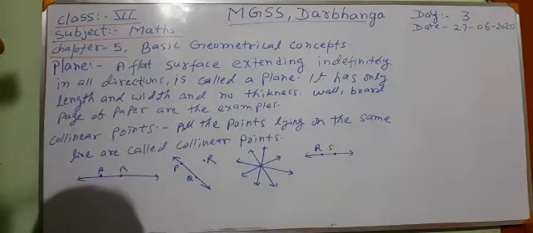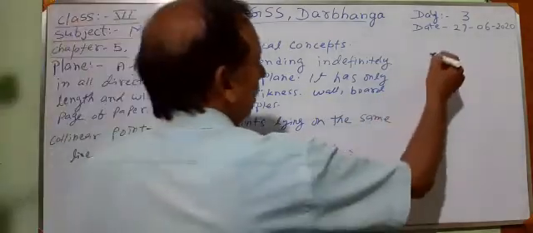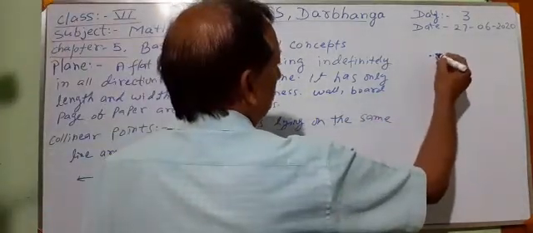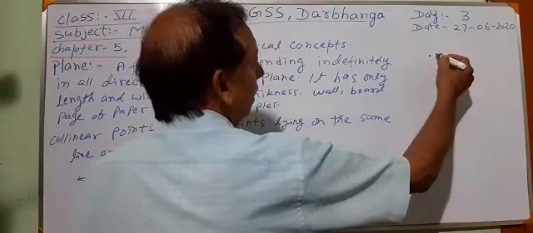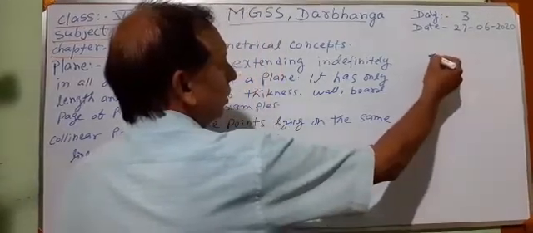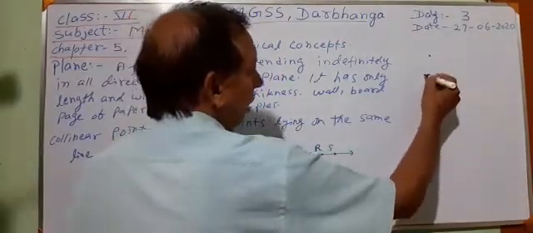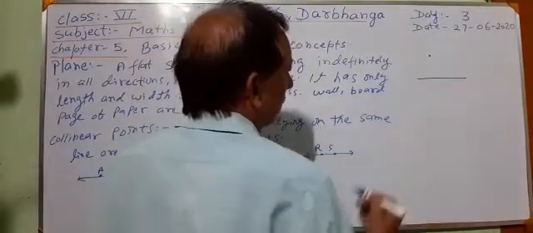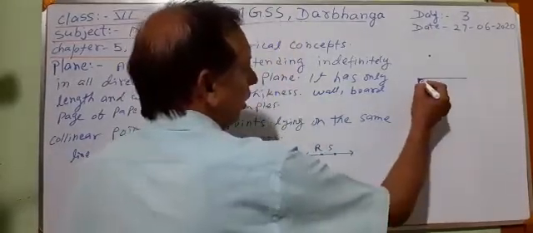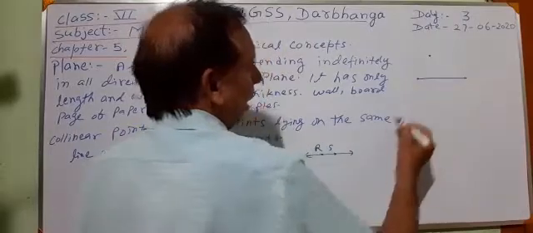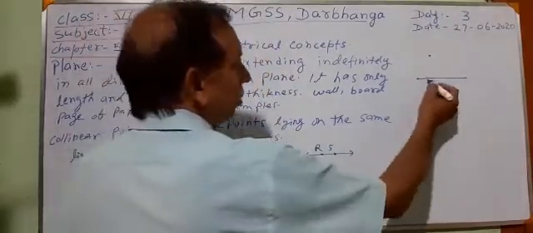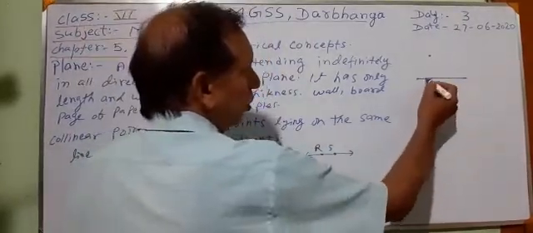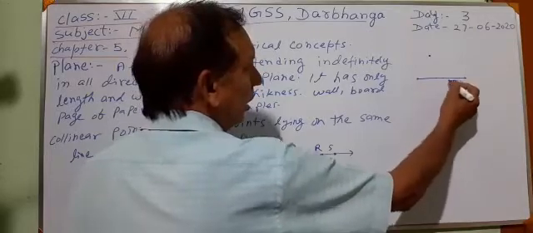We may revise it. What is a point? A point is a mark to denote place. A line segment: the shortest distance between 2 points is represented as a line segment.